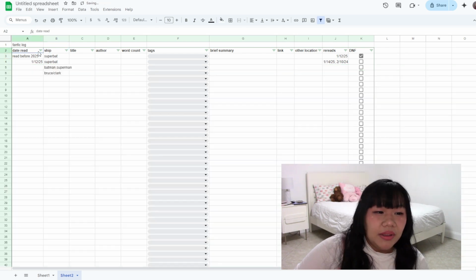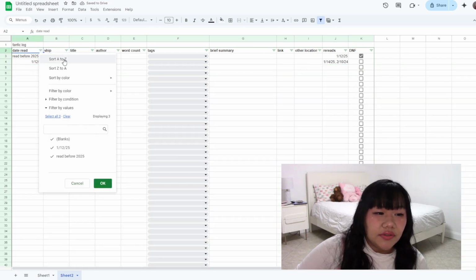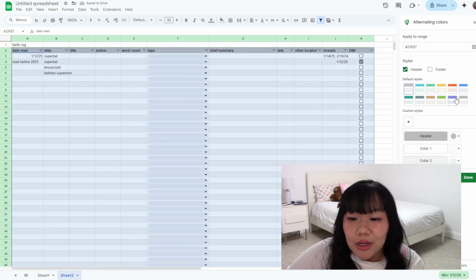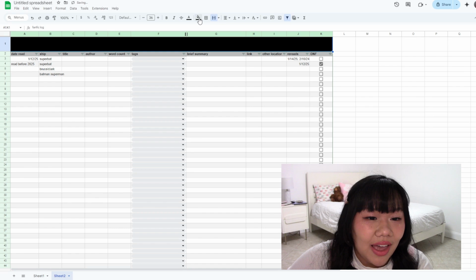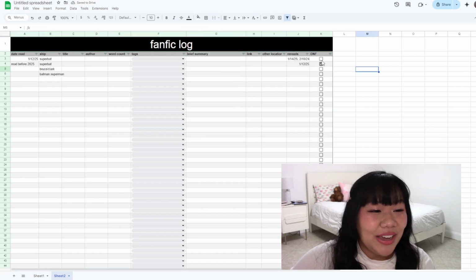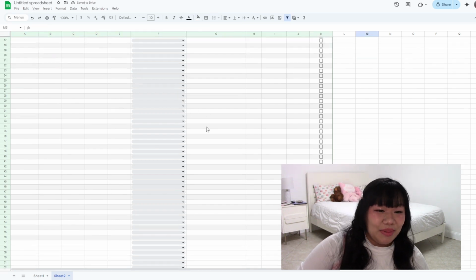Yeah, this could work, but then I could filter from A to Z. Let's keep it simple. I like the gray. We'll actually make that black. That's kind of epic. I think this might be it. This might be it, boys.